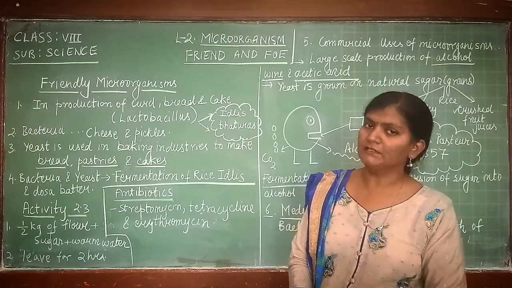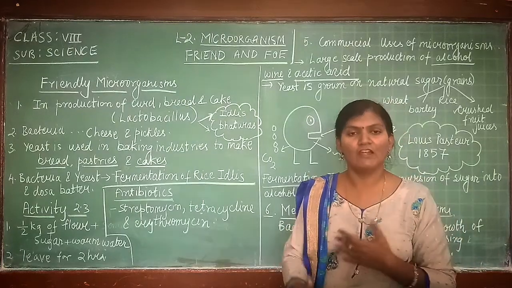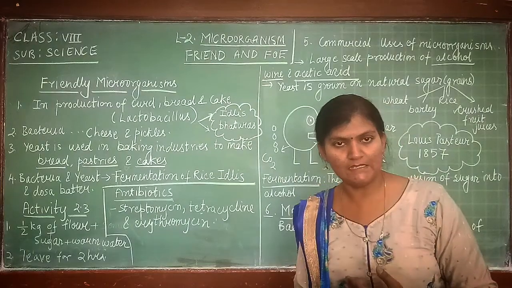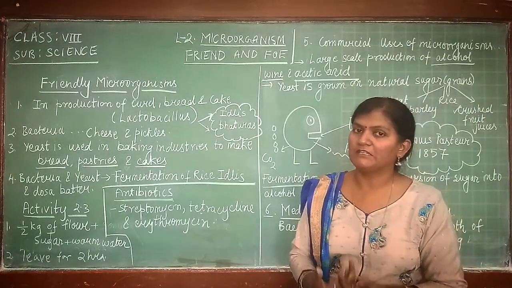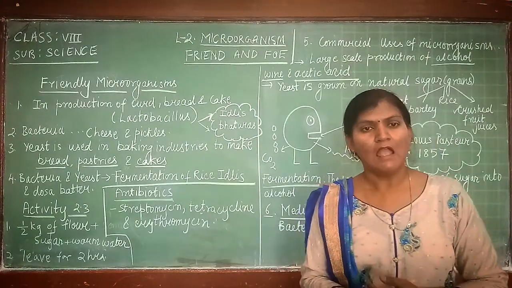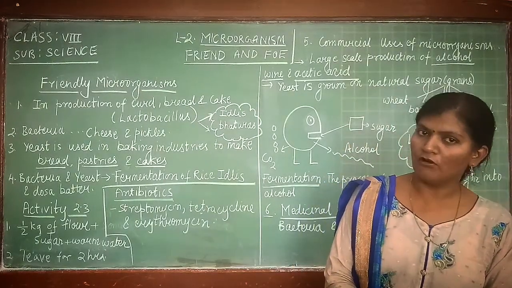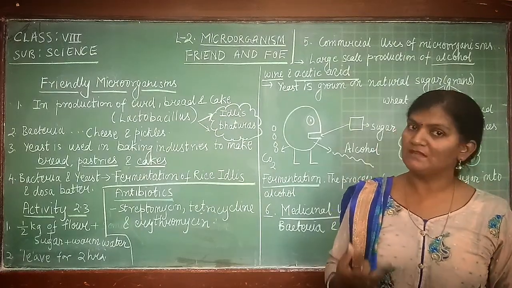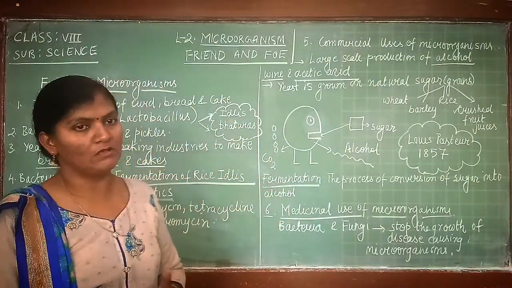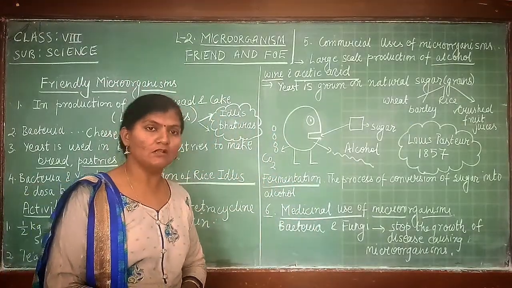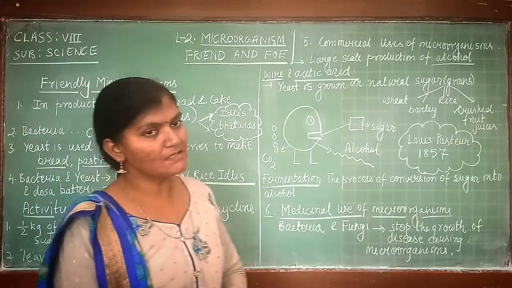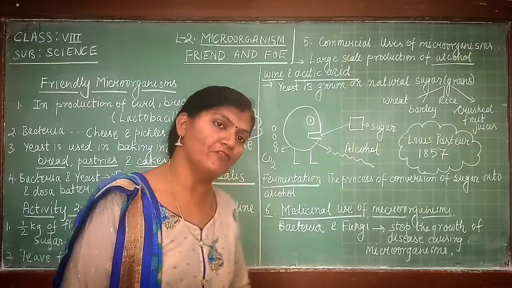Today we have learned the names of some friendly microorganisms like lactobacillus, certain bacteria and yeast. We have learned that bacteria are utilized for formation of curd, pickles, cheese, and yeast is utilized for making bread, pastries and cake. At the same time, on commercial scale, yeast is utilized for production of alcohol, wine and acetic acid, and the process which helps in all this is the process of fermentation.